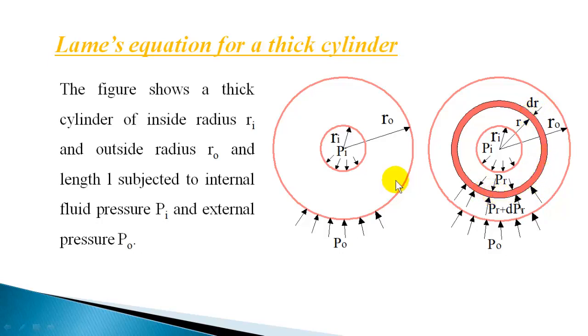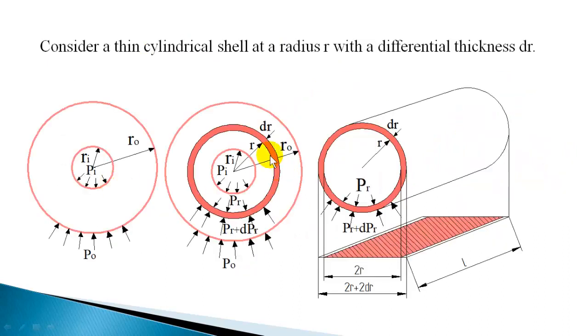Now we'll separately analyze this thin cylindrical shell, which I have shown separately. The transmitted pressure is PR from inside and PR plus dPR from outside. Let us take a horizontal section plane and consider the lower half of the cylinder.